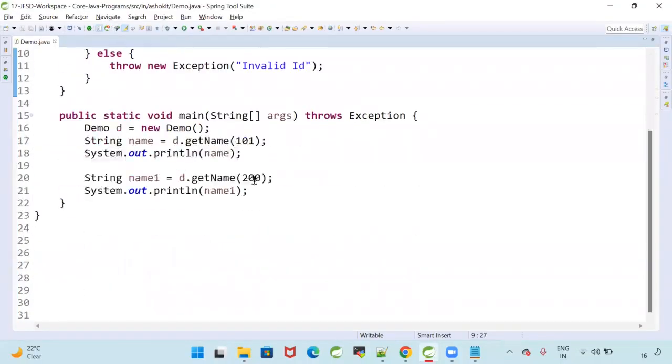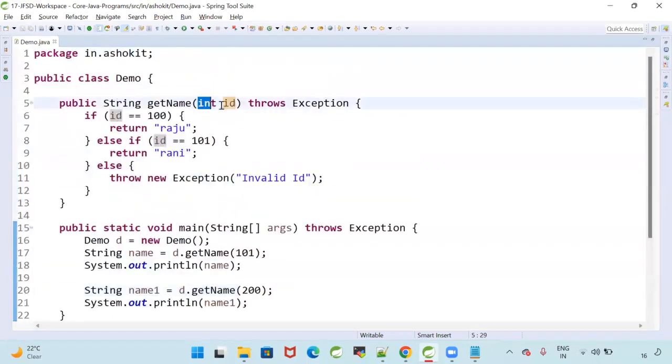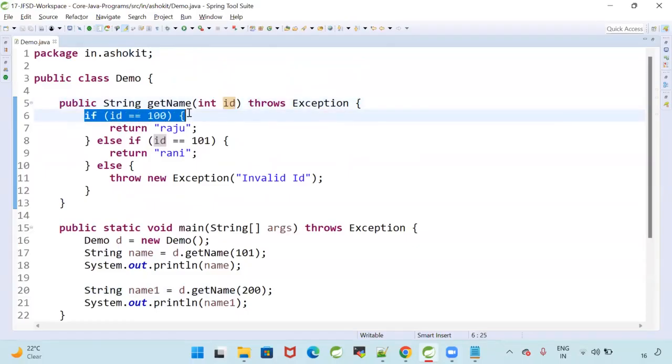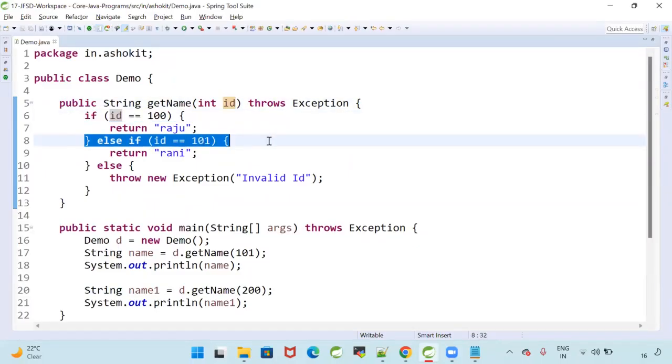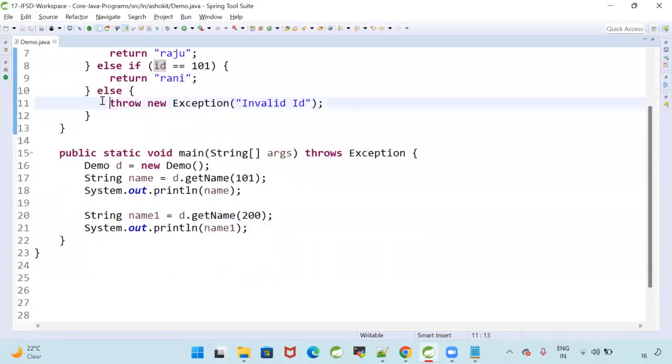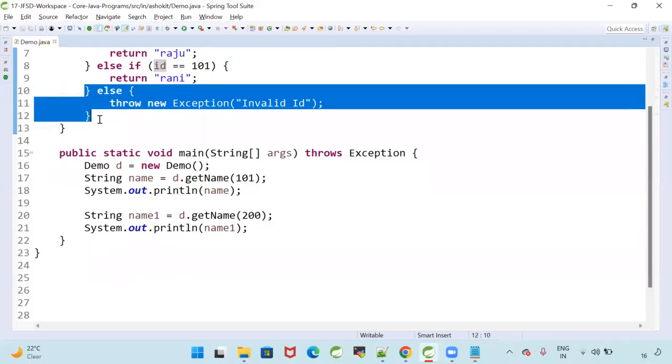Now getName of 200. When I call the method with 200 as the input, 200 will go as the method parameter. The first condition will fail, and the second condition will also fail. Directly it will go to else. In the else, what am I doing? I am creating the exception and throwing the exception to my caller method. Who is calling that method?